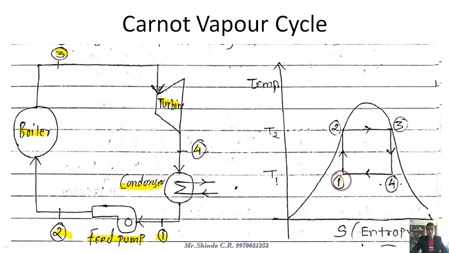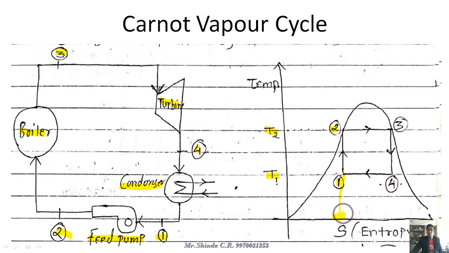This process can be shown on a T versus S graph, which is nothing but a temperature versus entropy graph. During this process we have to see what exactly happens from 1 to 2. The temperature goes on increasing from T1 up to T2, but the entropy is exactly constant.